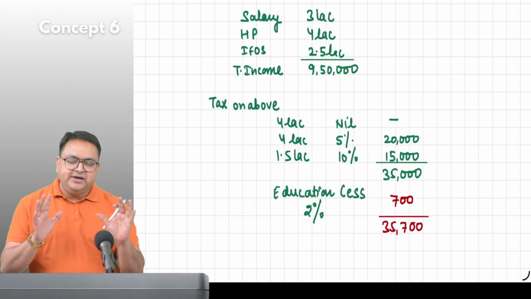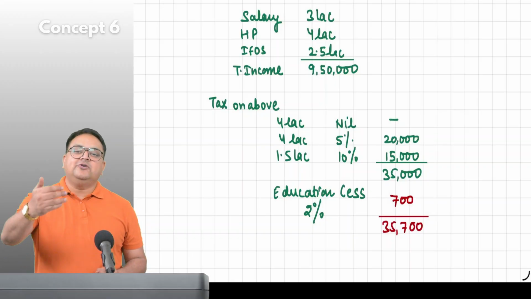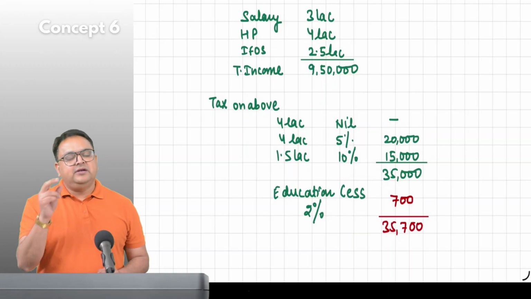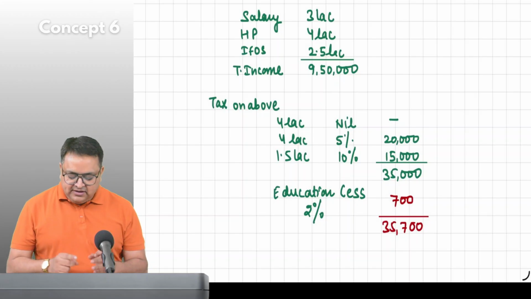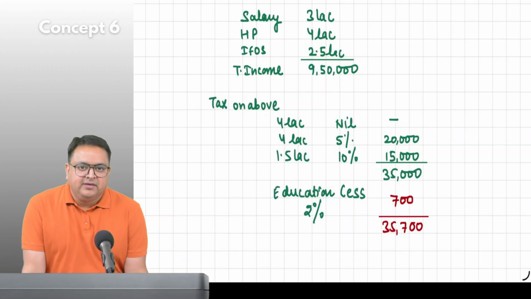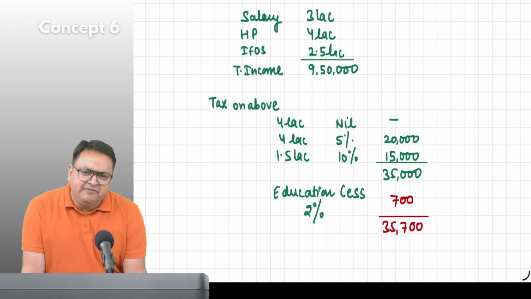Don't write it. Right. So now we have to pay 2% from 2004 onwards. This 2% was introduced in the Income Tax Act. Now the total income tax becomes 35,700. Guys, any doubt over here? No, sir. Good. If you have any doubt, please do ask.